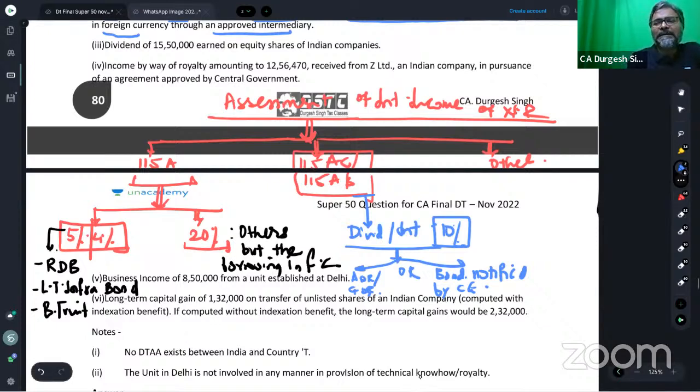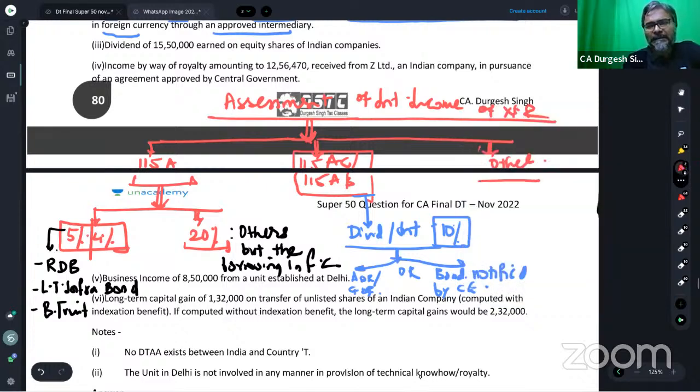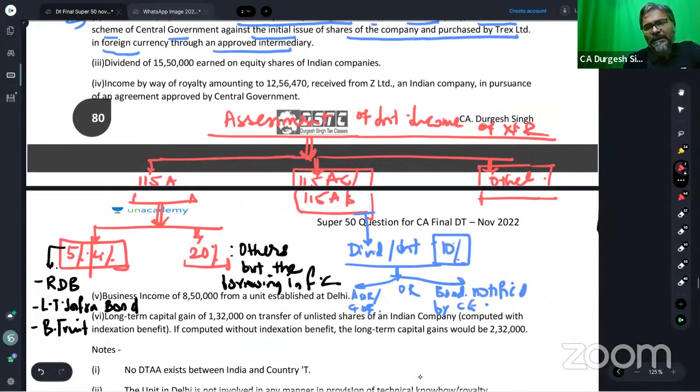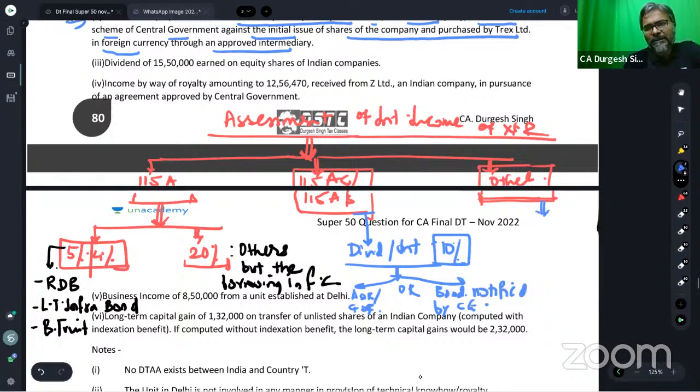And so far as the others are concerned, students, what do we say about this? Others, the applicable rate to the person.